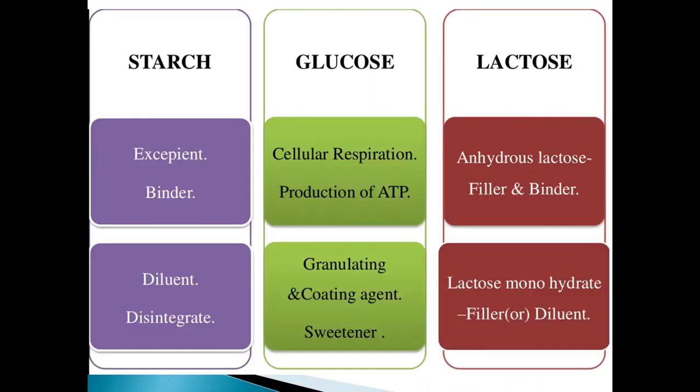Starch, it is a polysaccharide. It is used as an excipient in many pharmaceutical formulations, as a binder, diluent and disintegrating agent. Glucose is one of the major metabolites in the plant. It is used in cellular respiration and in the production of ATP. In pharmaceutical formulation, it is used as a granulating agent and coating agent, and also sometimes